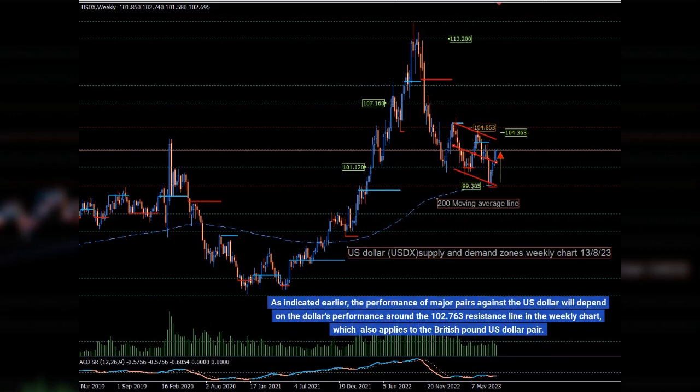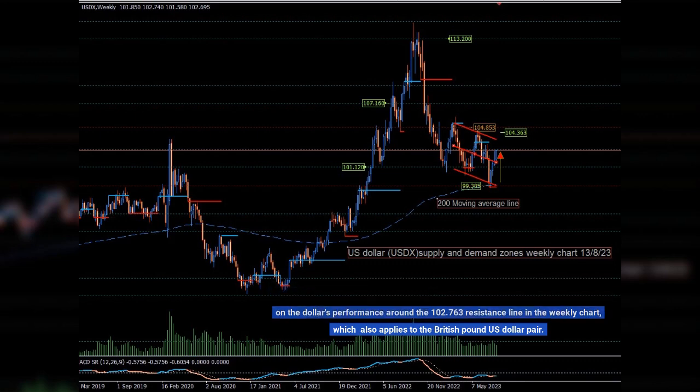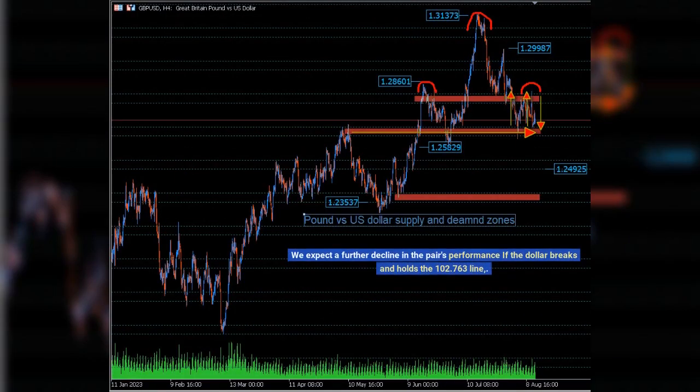As indicated earlier, the performance of major pairs against the US dollar will depend on the dollar's performance around the 102.763 resistance line in the weekly chart, which also applies to the British pound-US dollar pair. We expect a further decline in the pair's performance if the dollar breaks and holds the 102.763 line.